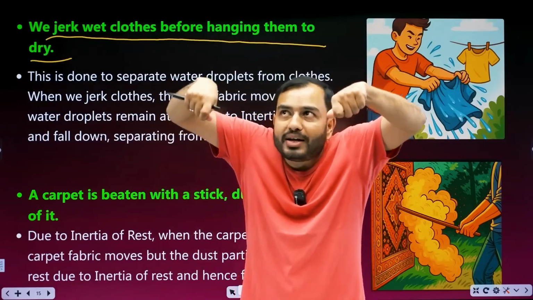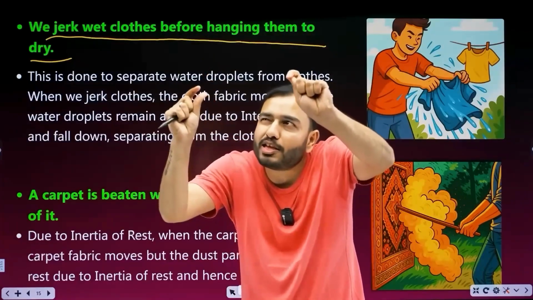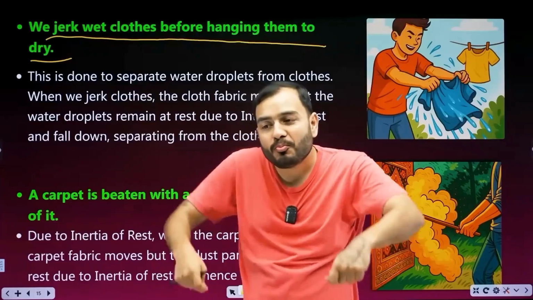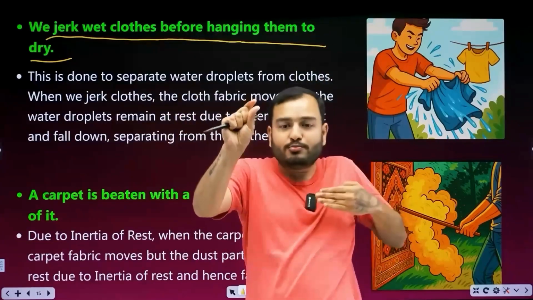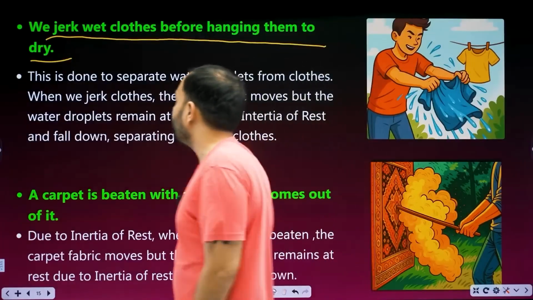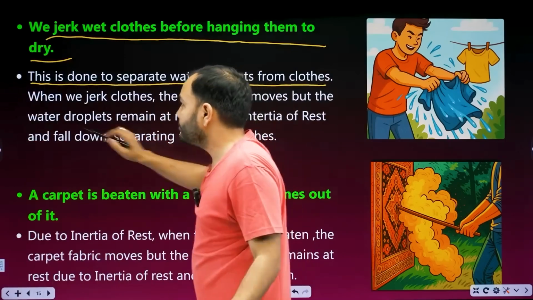The cloth fabric is moving. But the water droplet sitting on the cloth is stubborn. We are at rest, we will not move. The cloth moved down, the droplet stayed there. The cloth slipped from under it and the droplet fell down due to inertia of rest. That's it. This is done to separate water droplets from clothes.